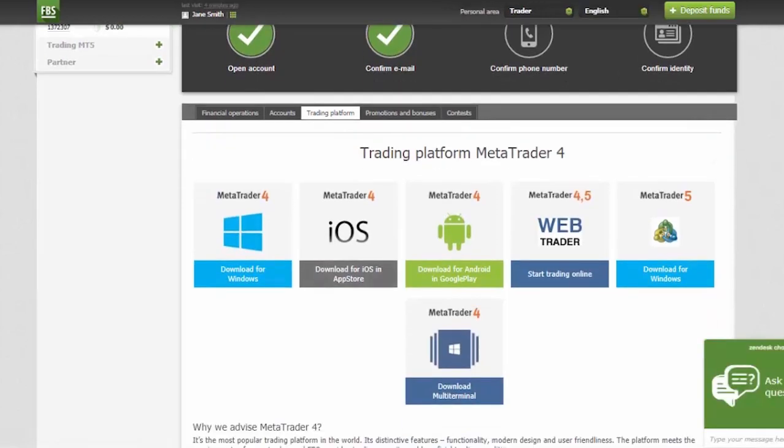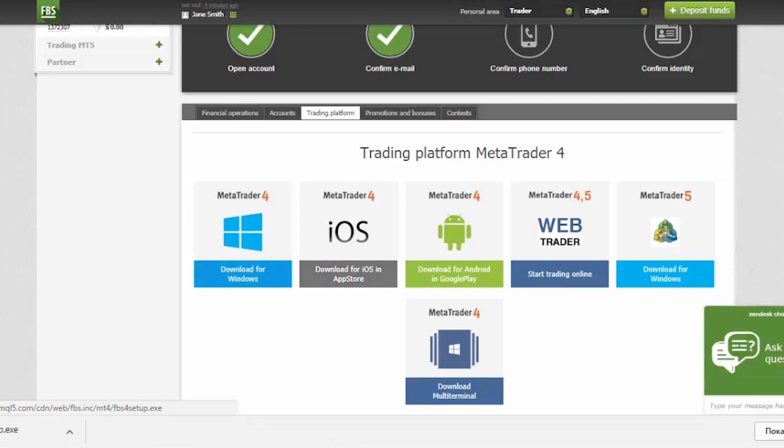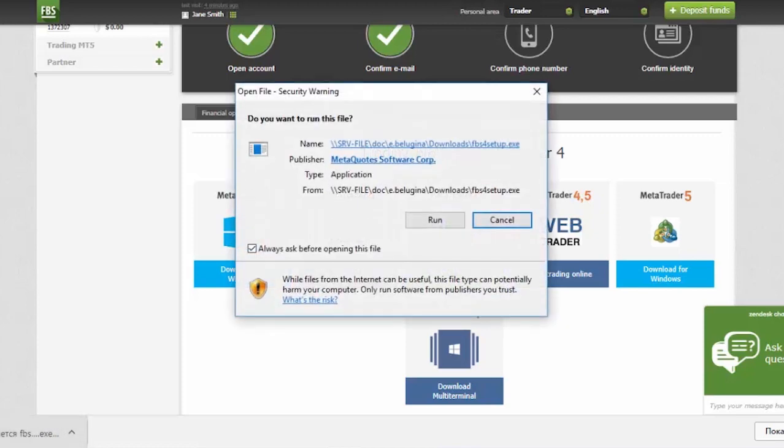MBS offers options for different operation systems, Windows, iOS and Android, as well as the web trader. For example, let's choose MT4 for Windows. Download the installation file and open it to begin the setup process. Click Run.